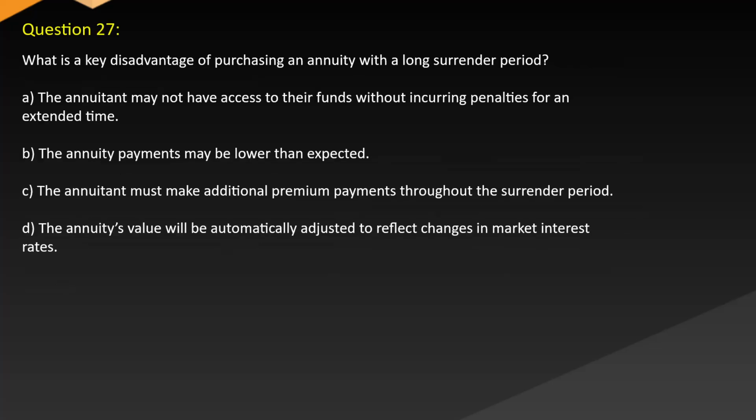Question 27. What is a key disadvantage of purchasing an annuity with a long surrender period? A. The annuitant may not have access to their funds without incurring penalties for an extended time. B. The annuity payments may be lower than expected. C. The annuitant must make additional premium payments throughout the surrender period. D. The annuity's value will be automatically adjusted to reflect changes in market interest rates.